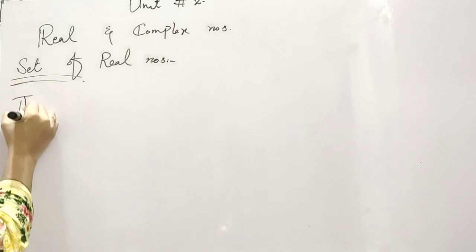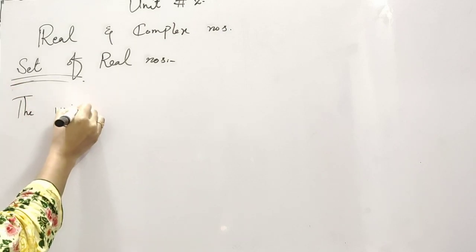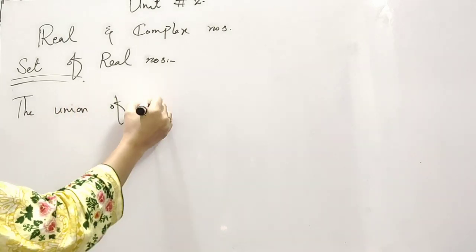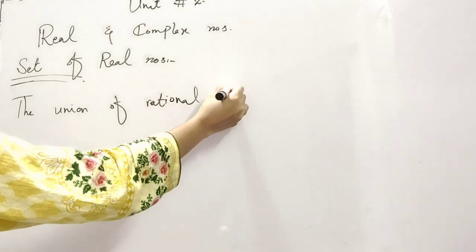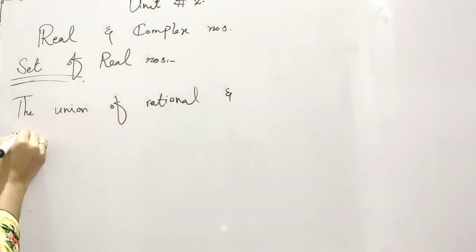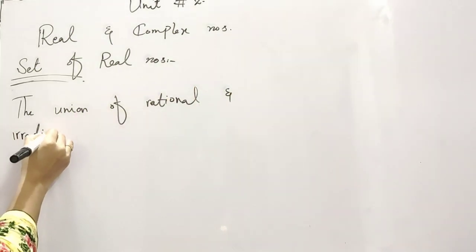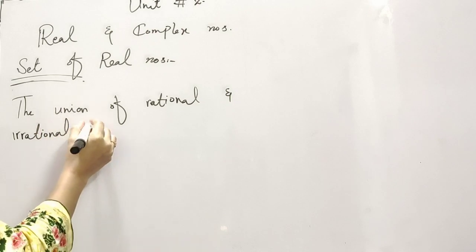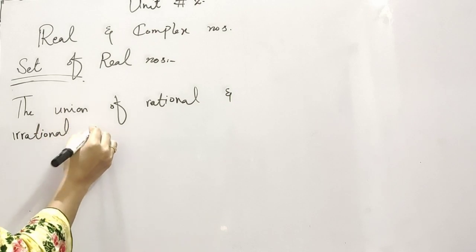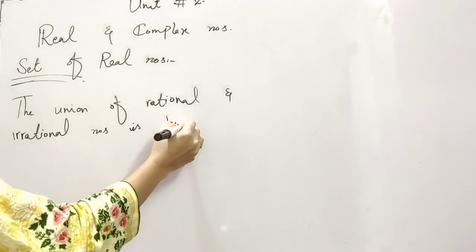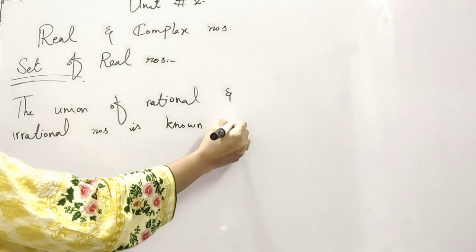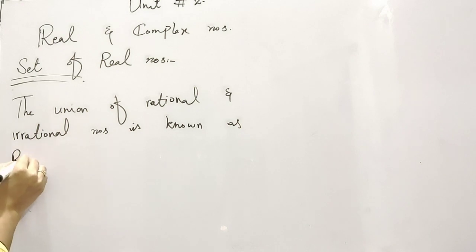So the union of rational and irrational numbers is known as real numbers.